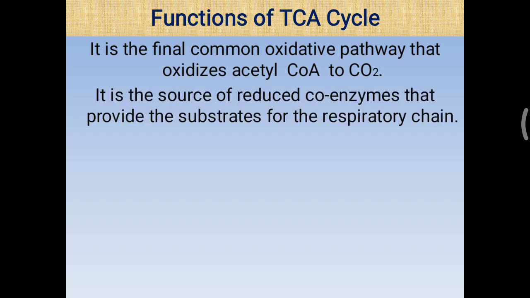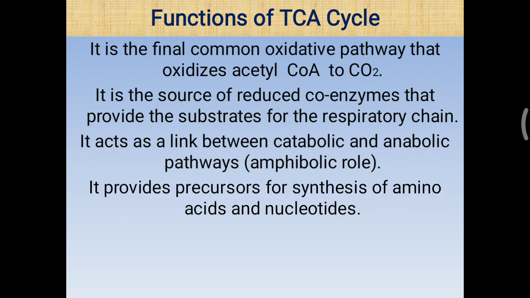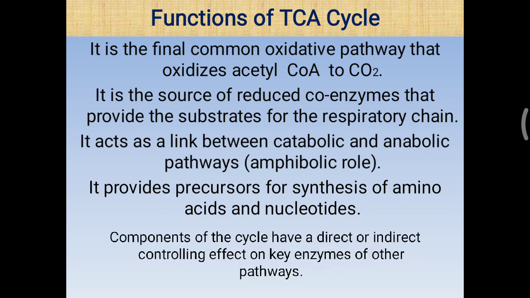It is a source of reduced coenzymes that provide the substrate for the respiratory chains. Reduced coenzymes like NADH and FADH2 are formed, and these are finally metabolized in the ETC, that is the respiratory chain or electron transport chain, and provide the energy. It acts as a link between the catabolic as well as anabolic pathways. So the TCA cycle is not considered purely catabolic or anabolic; it is considered to have an amphibolic role. It provides precursors for synthesis of amino acids and nucleotides also.